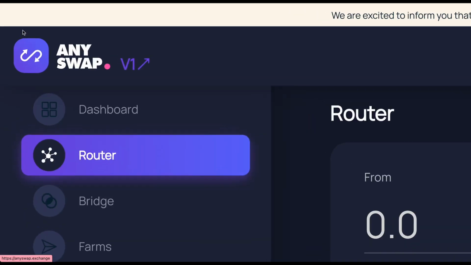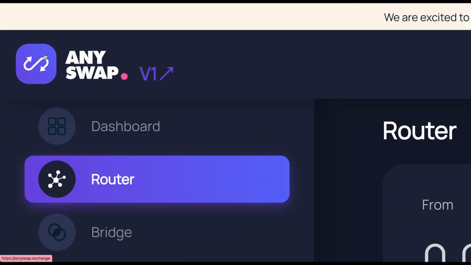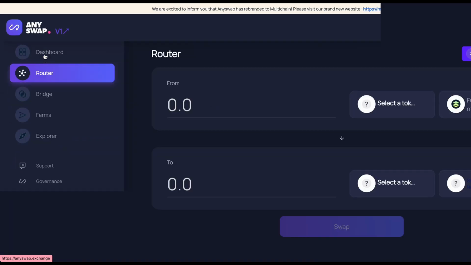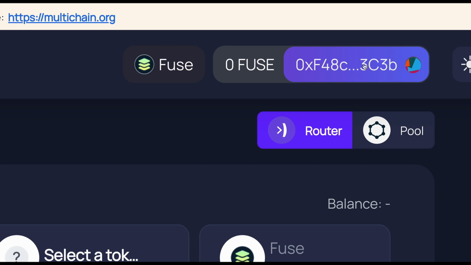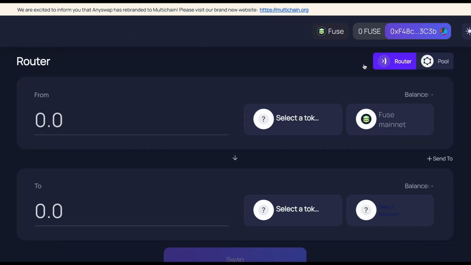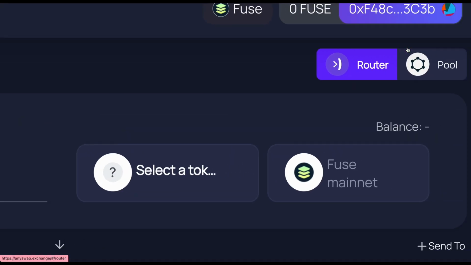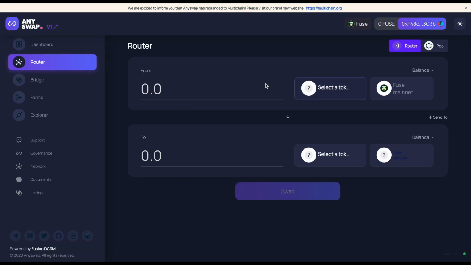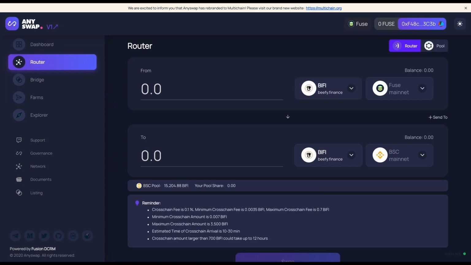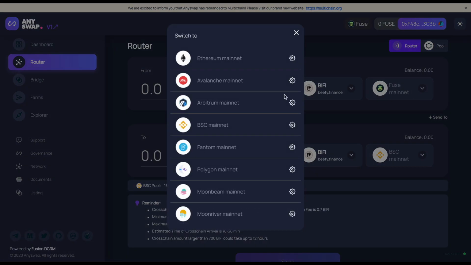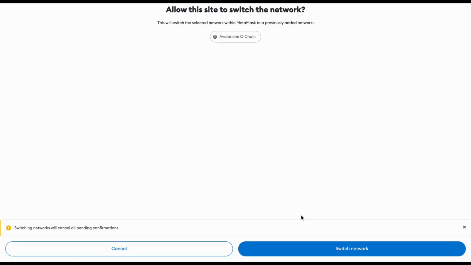AnySwap.exchange, right? Once you go to this website, you link your wallet, your MetaMask wallet, your Trust wallet, right? Once you link your wallet, click on router, and you select a token. It asks you to switch network, so you go to Avalanche. Once you switch your network, it takes you to Avalanche, and you select your token.